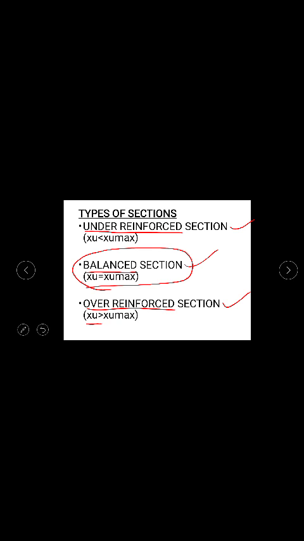So what you have learned till now is, in the analysis of singly reinforced beam, the analysis means you have to find out the moment of resistance. So there are two types of moment of resistance here, the limiting moment of resistance and the ultimate moment of resistance. So basically the term moment of resistance means the resistance which is offered by the cross section of the concrete in response to the external actions. The external actions will be creating the bending moment.